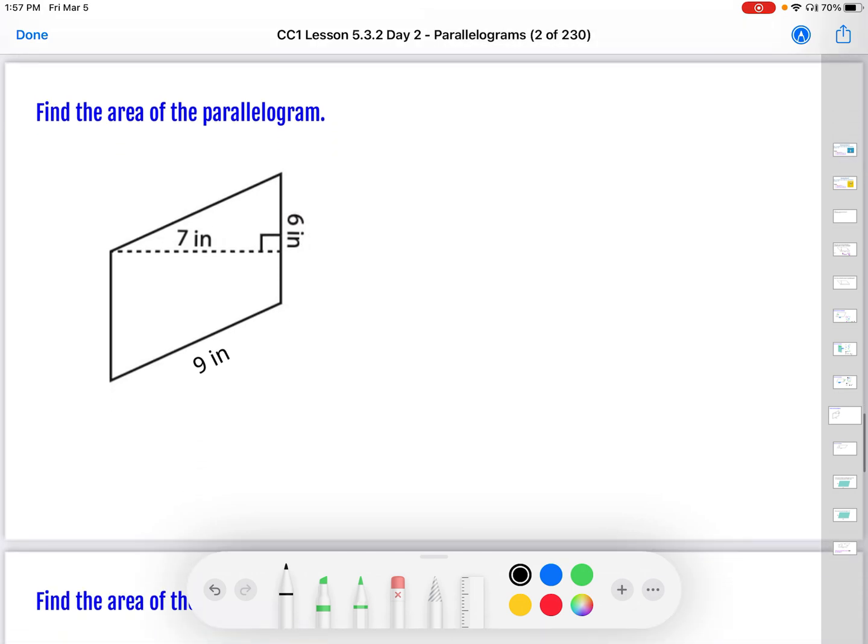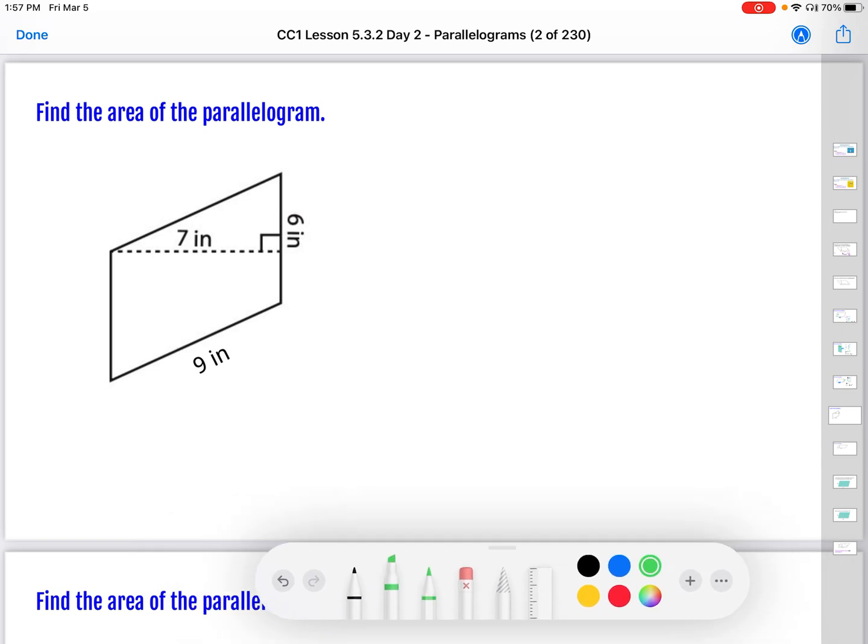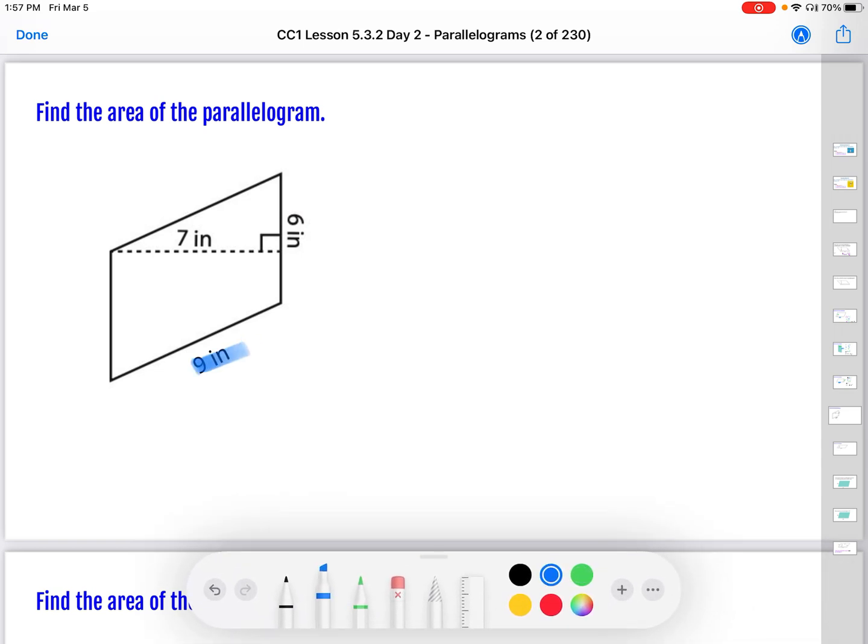Find the area of this parallelogram. Now we add a little dynamic to this, right? This is a little different. Base, sometimes you might be inclined to say this is the base. Then which one's the height? Do you say it's the 6 or the 7?